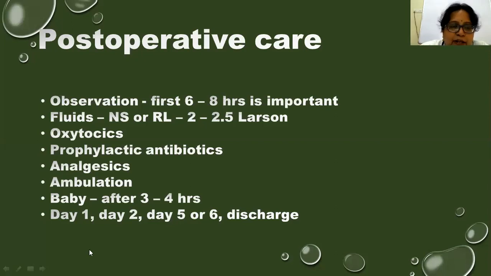And on day 1, we will remove the Foley's catheter and ask her to go to the toilet regularly, every 1 hour. Then later on, she has to gradually increase the period between visits to the toilet. Next, she is put on oral fluids; she can start some oral fluids on day 1. On the second day, a soft diet is started.